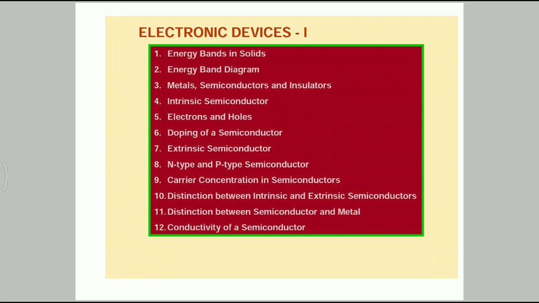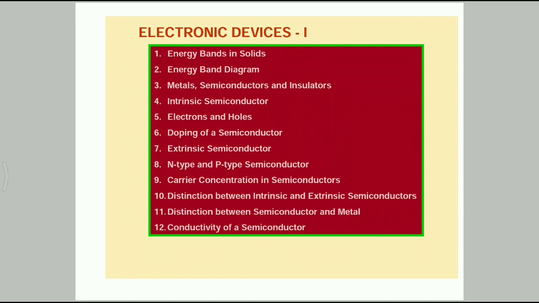So here, what is the history? Before the discovery of semiconductor devices, such devices were mostly vacuum tubes. Vacuum tubes which have two electrodes, anode and cathode, are called diode valves, and tubes which have three electrodes, cathode, anode and grid, are called triode valves.